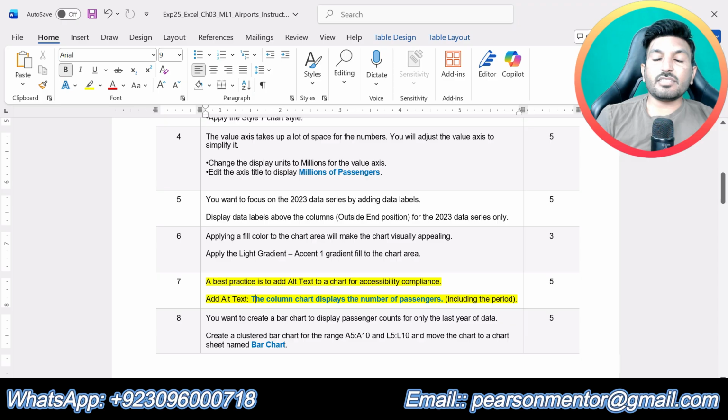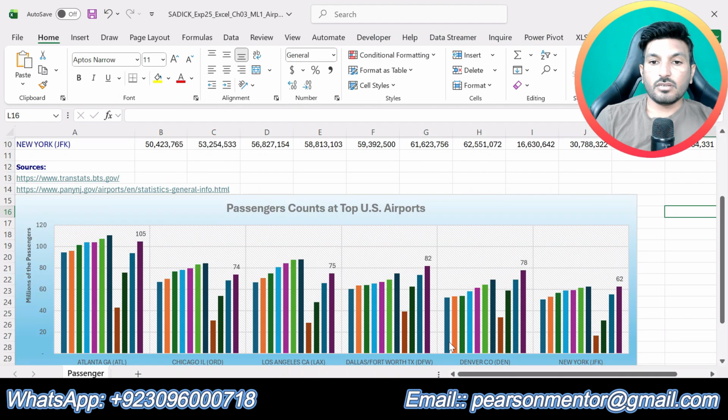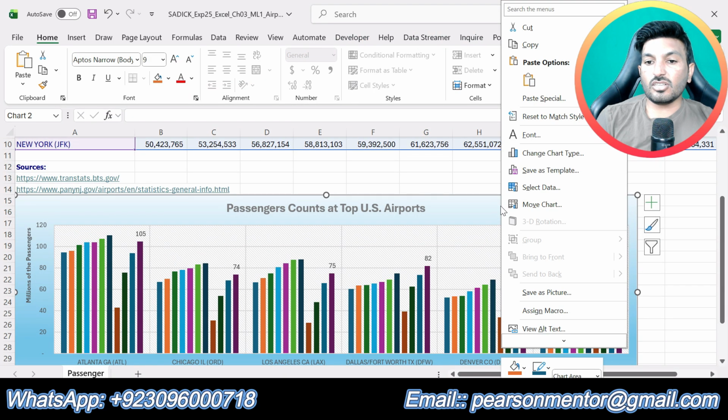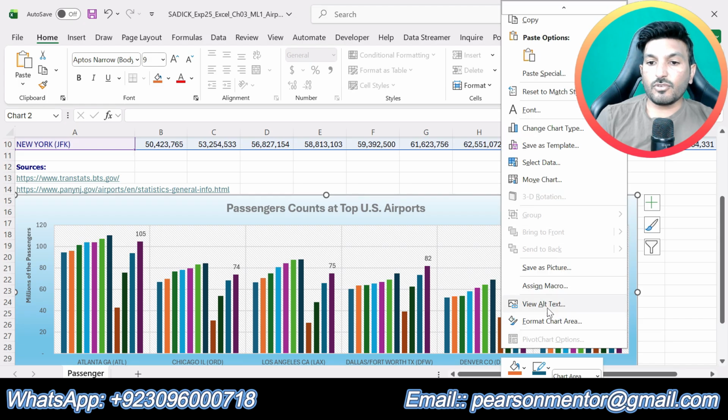A best practice is to add the alt text to the chart for accessibility compliance. Add the alt text: the column chart displays the number of passengers including the period. So now we are supposed to add the alt text to this clustered column chart, and the alt text will be the column chart displays the number of passengers. So click anywhere in the chart area and click view alt text.